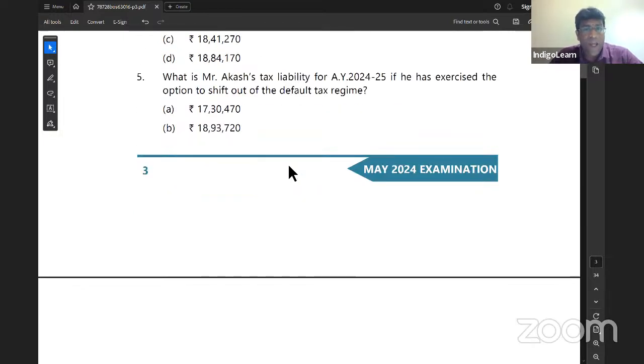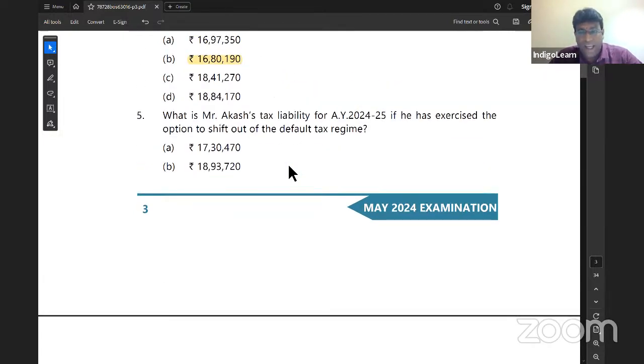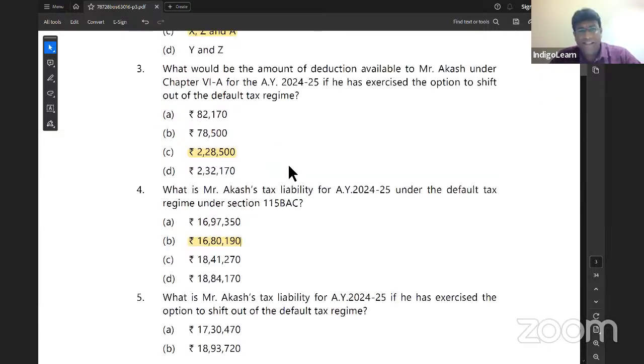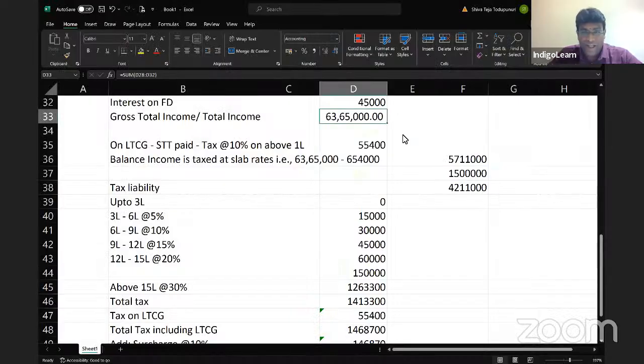Next, fifth question. What is Akash's tax for AY 24-25 if he has exercised the option to shift out of default tax regime? Everything remains same, but just that you will get Chapter 6A deduction. How much is Chapter 6A deduction? Already we calculated 2,28,500. So what I'll do is, from the same working, what is my total income? 63,65,000, correct?